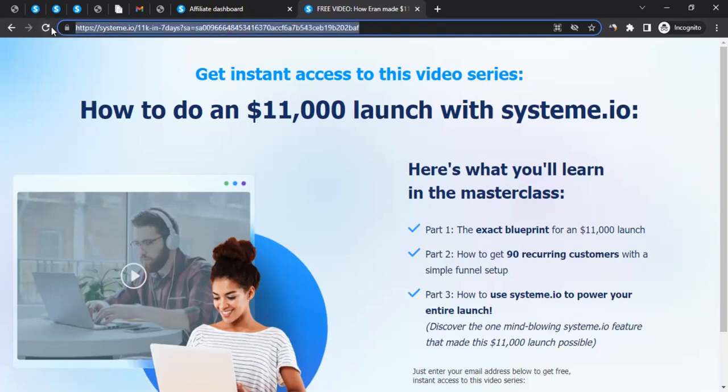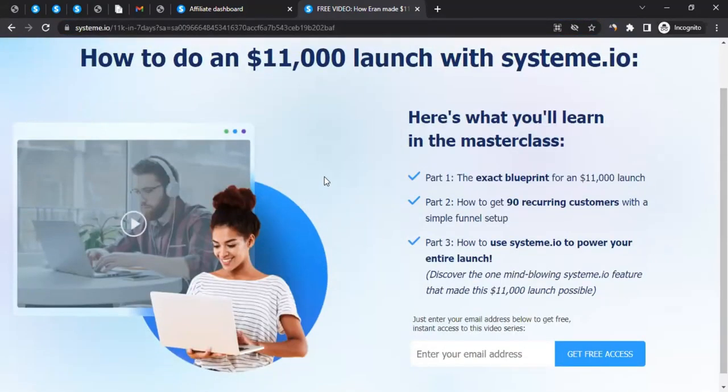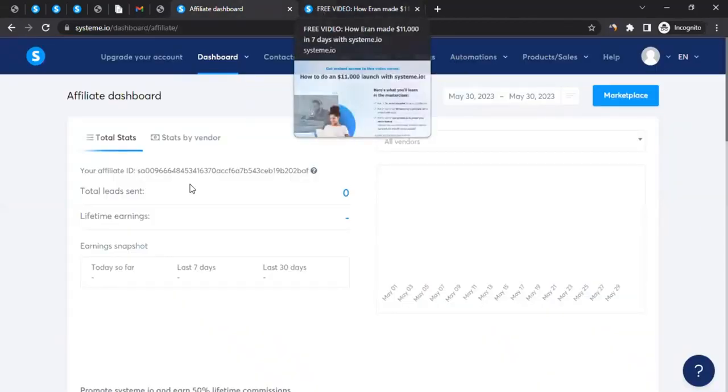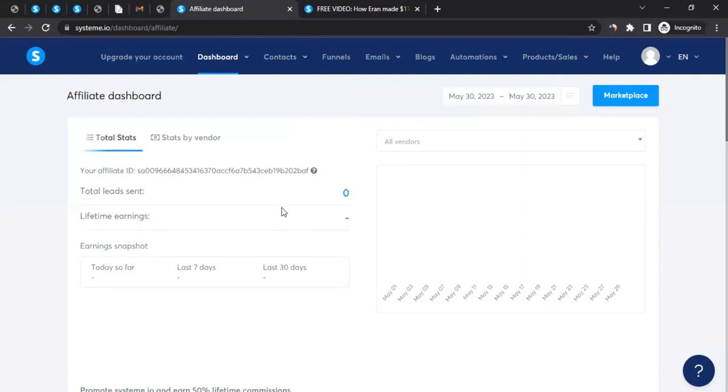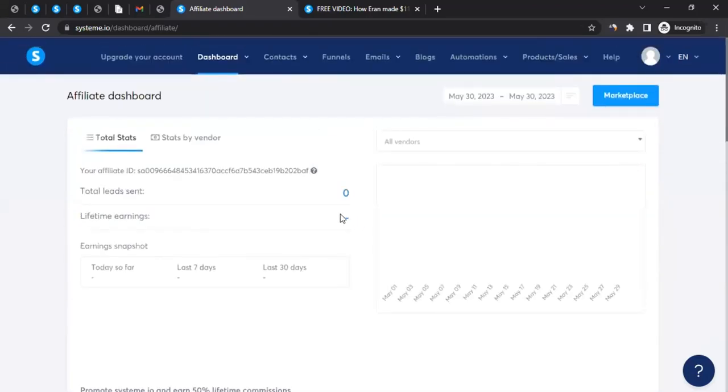So in your case, whenever you click on offer, the button that we clicked on, it will take you to the page. Just copy this landing URL and share it with your users, and when they come to this page, when they make the purchase, you'll be entitled to get commission based on what we saw when we clicked on get offer. So this is how you can explore. You can get all the links and start promoting different vendors or products of systeme.io, and you would be able to see all the performance in here.